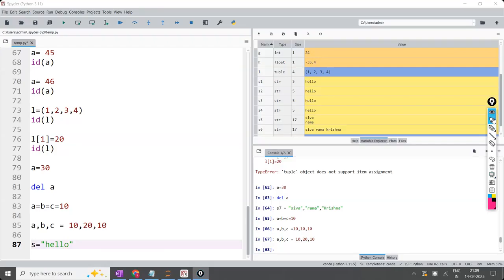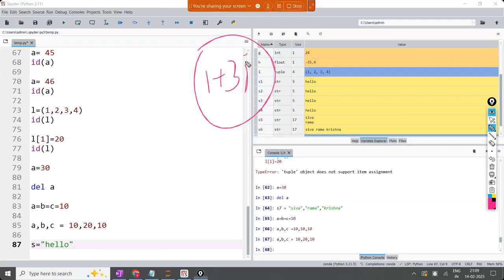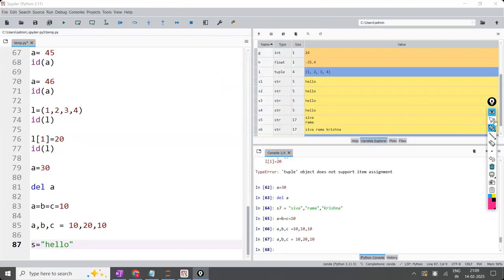How are the complex data types? Normal, general, 1 plus 2, 3j, as normal integers only. Right? Still, any questions?